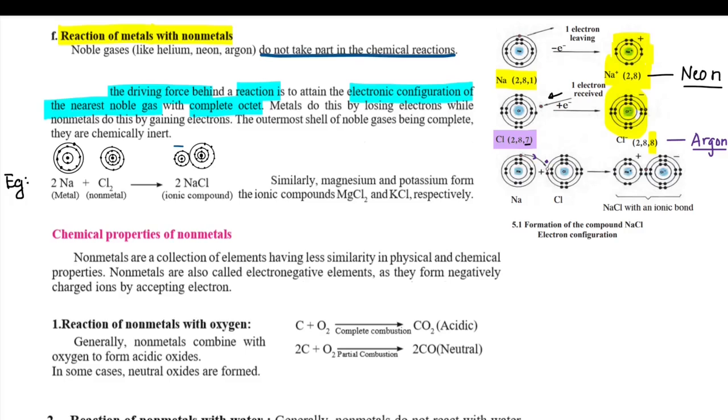Now because they are oppositely charged, due to the electrostatic force of attraction, these two ions are attracted towards each other, and the bond that is formed between them is an ionic bond. So basically you can say the driving force is to form the electronic configuration of the nearest noble gas. That's the reason why reactions take place.